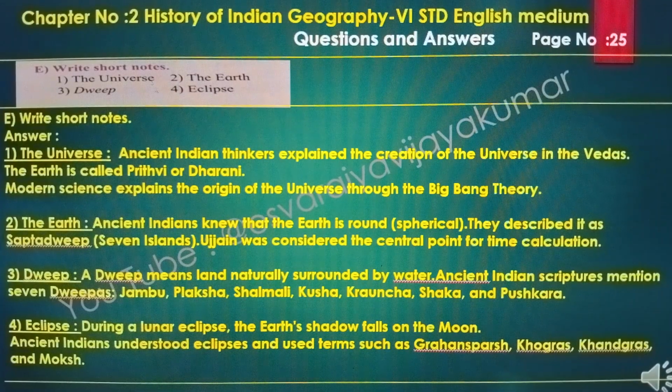Eclipse. During the lunar eclipse, the earth's shadow falls on the moon. Ancient Indians understood eclipses and used terms such as Grahan, Khagras, Khandgras, and Moksha.